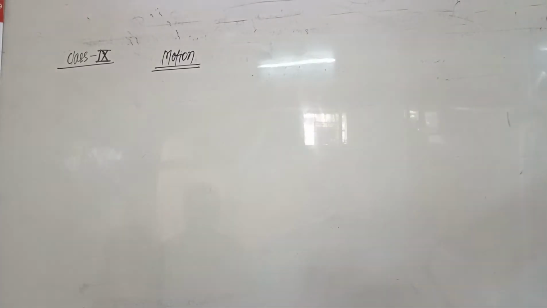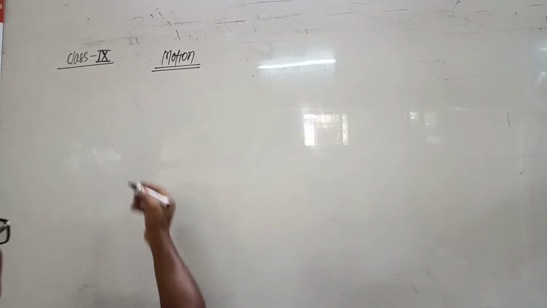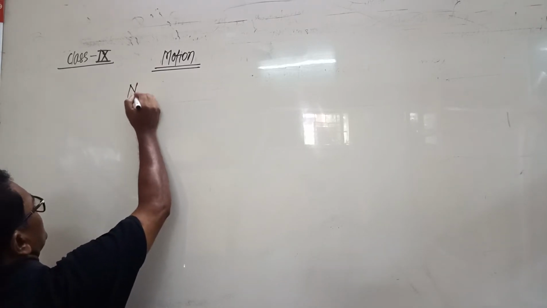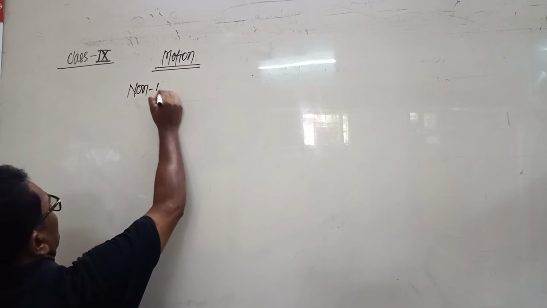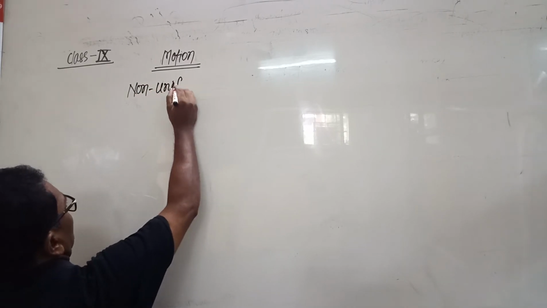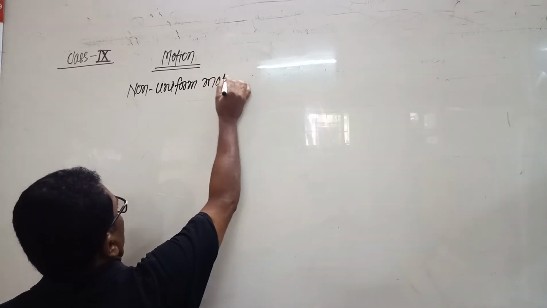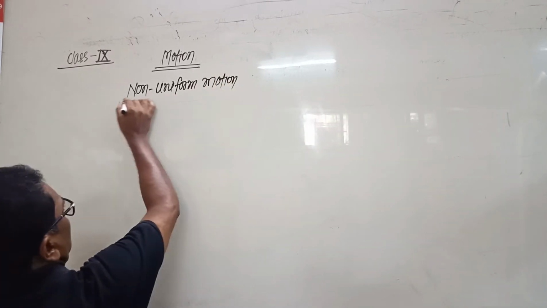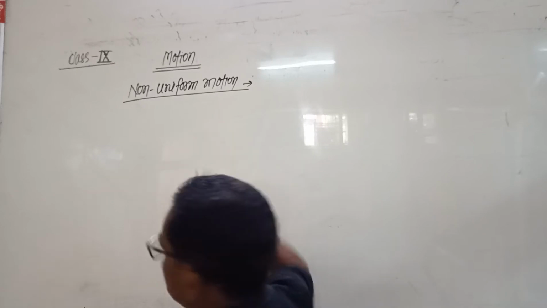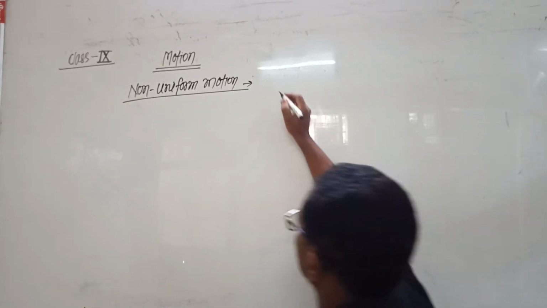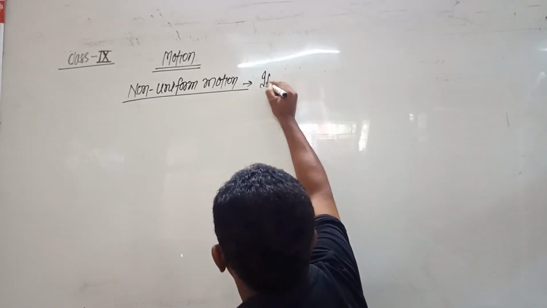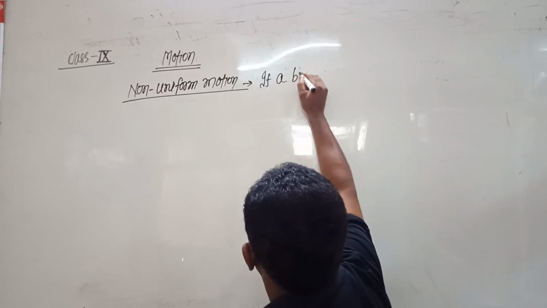Second is non-uniform motion. What is the definition of non-uniform motion?